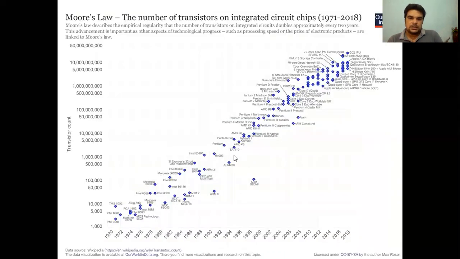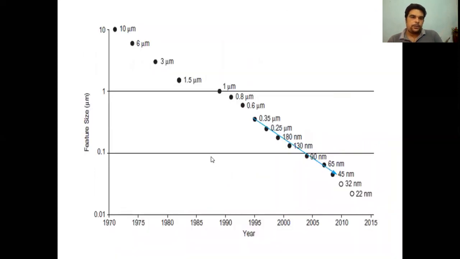Now this is the more elaborate form of Moore's law. Here, all the microprocessors and ICs are given as per the number of transistors. As the technology advances, the feature size is also reduced.